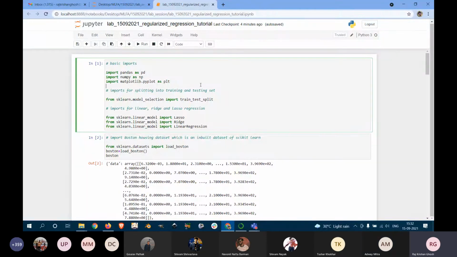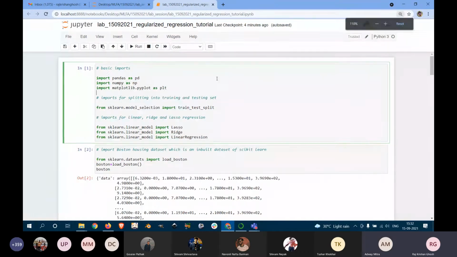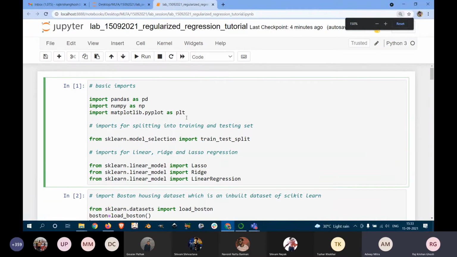Yes. Okay. So hi everybody. Please make it larger. Yeah, now it's better. Carry on. Okay, so hi everybody. This is Raj, one of the TAs. I will be discussing regularized regression in this session. It is going to be a very short session, finished in about 10 minutes, and it is based on your assignment on regularized regression. Whatever you learn here, if you are familiar with these things, then you can easily do the